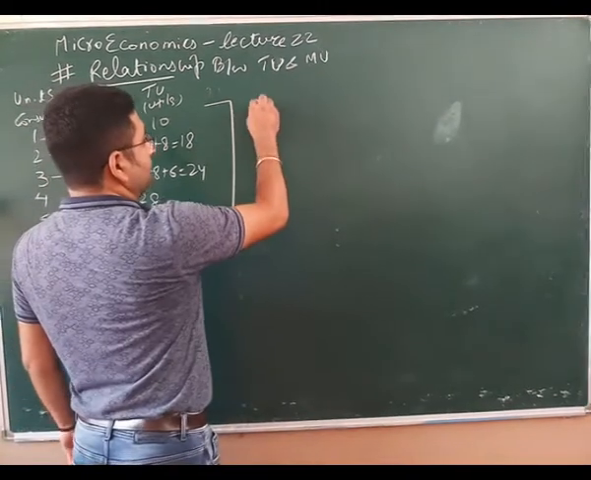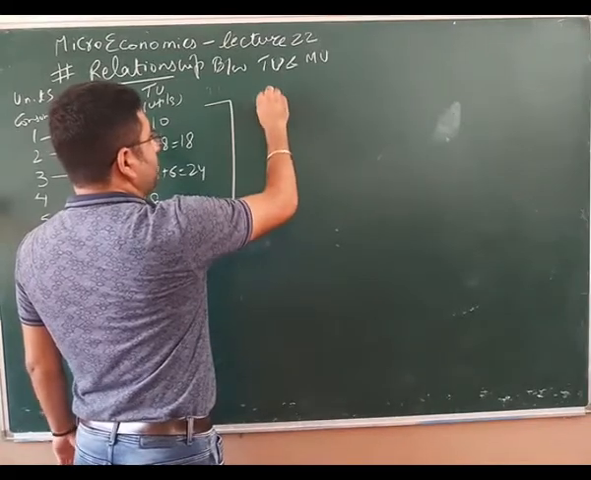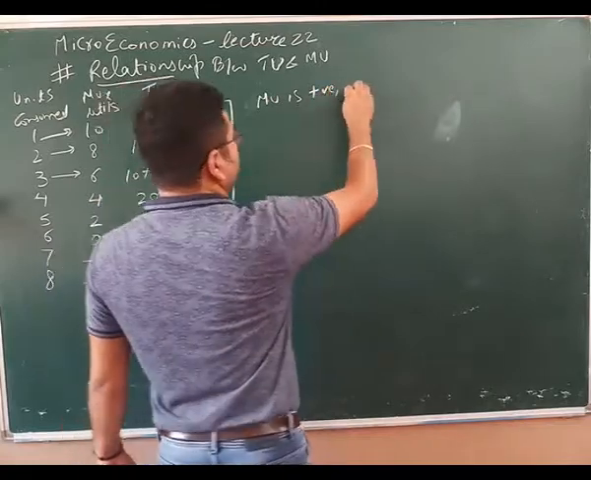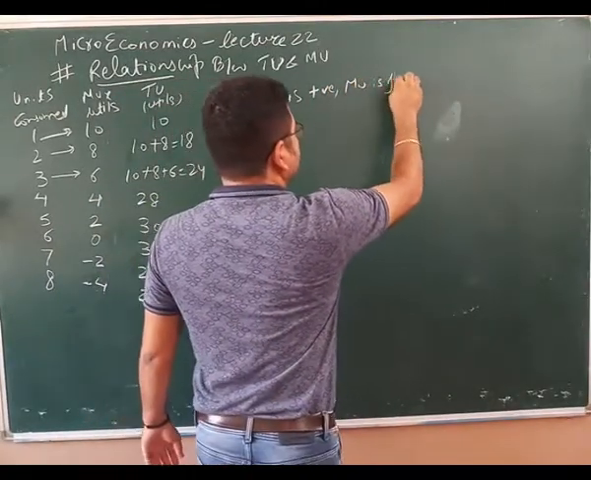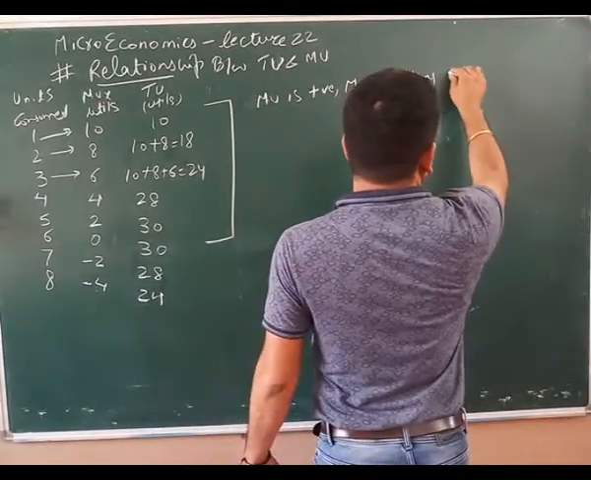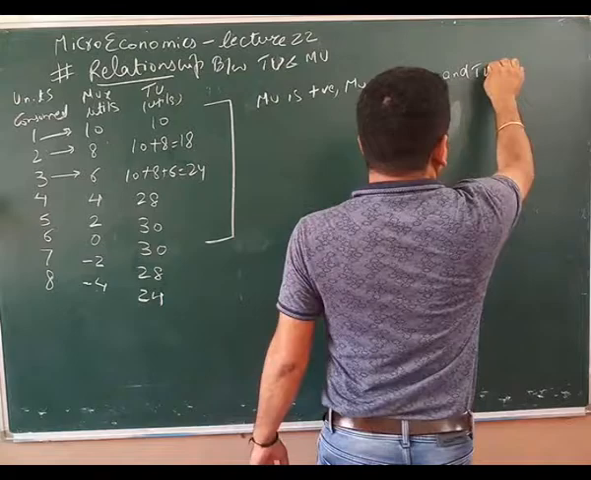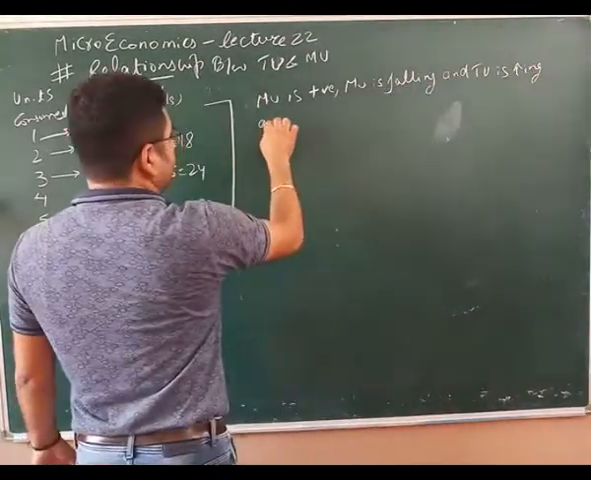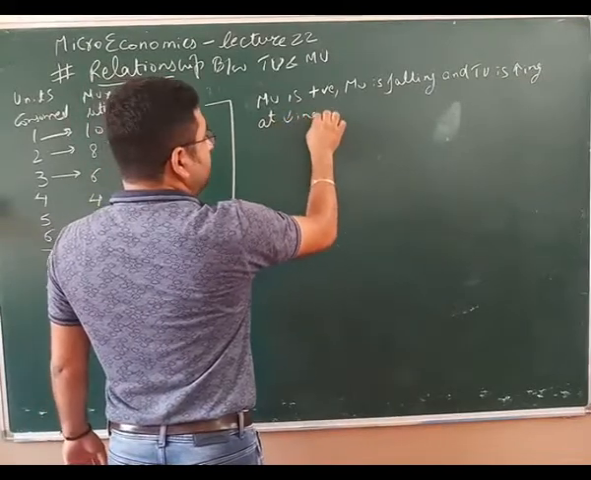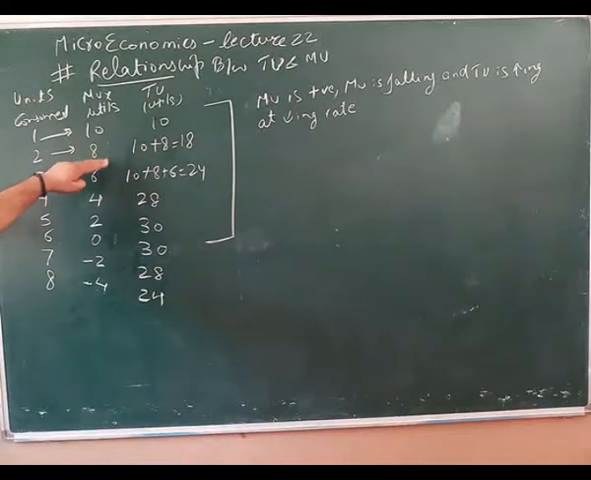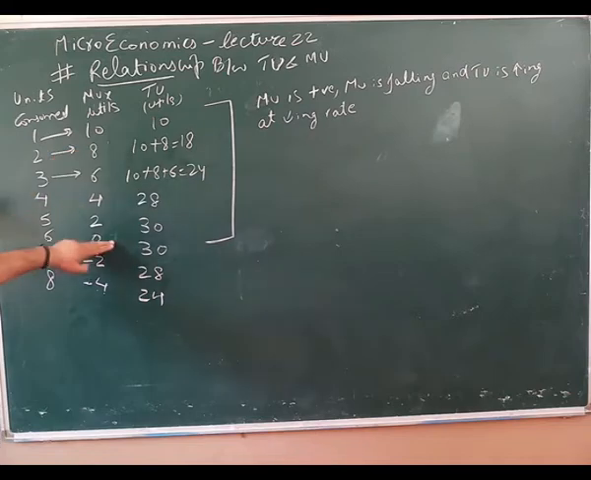We see MU is positive, MU is falling, and TU is increasing at decreasing rate. Note it down. MU is positive, 10, 8, 6, 4, 2. Right? MU is falling. It is falling.